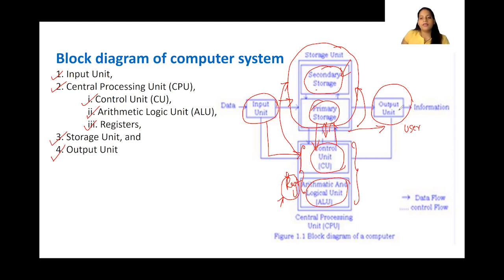Okay. And then we have the output unit. As I told you, if there are any calculations like your C program or C++ program that you perform in the lab, the output comes on the monitor. So there the output is sent to the output unit. Fine. So this is all about the block diagram of our computer.